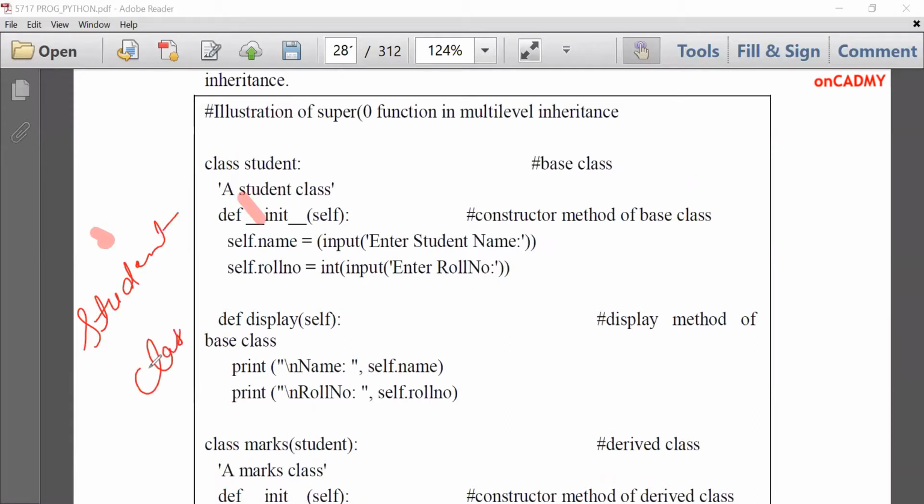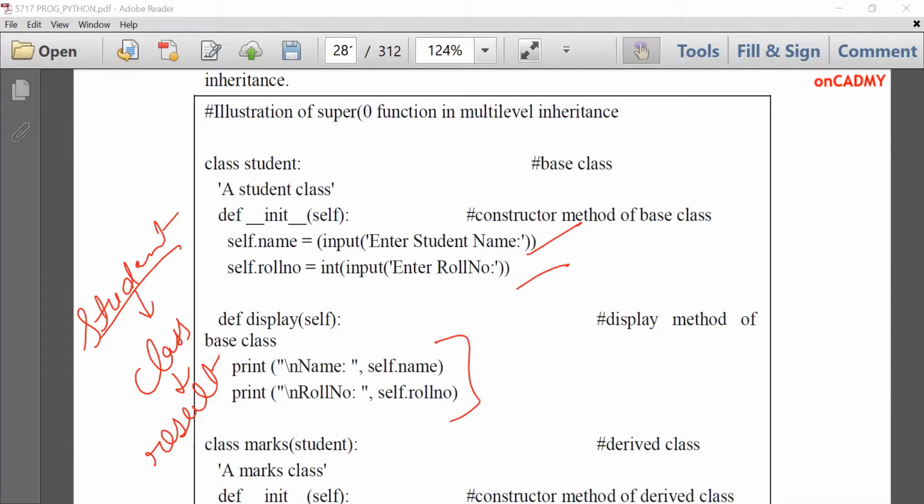Student, class, and result. Student class is having its own constructor in it. Then having two data members, name and roll number, and we are taking its input. Then display function will display the value of name and roll number by writing self.name, self.roll_number.